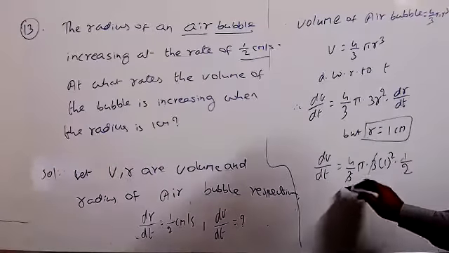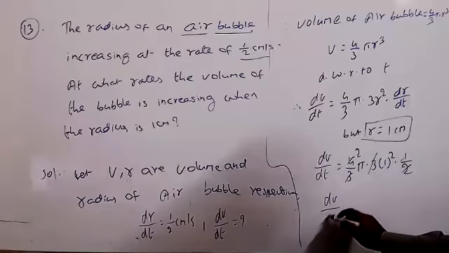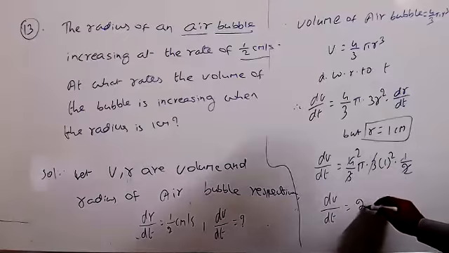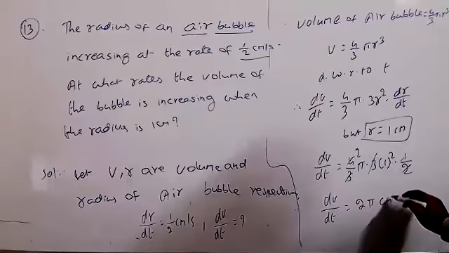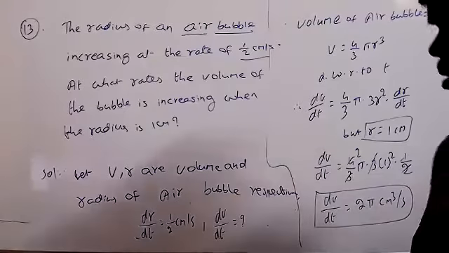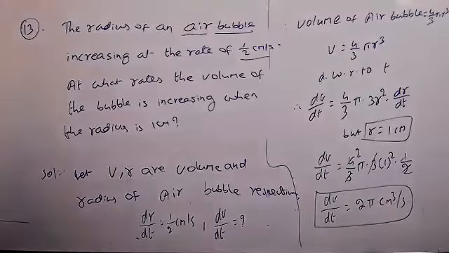So here 3 cancels out, and 2 into this 2 gives 1. Therefore dv by dt equals 2 pi centimeter cube per second.